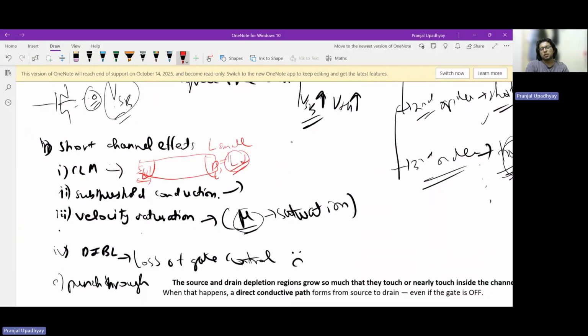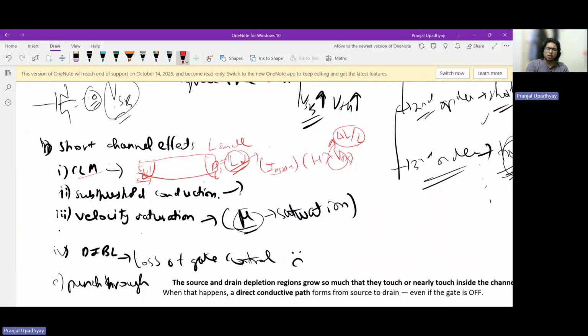And because of that, we see the manifestation of finite output resistance in the transistor characteristics, and the ideal square law model current in saturation regime is multiplied by this factor, right? Which is basically equal to delta L by L, which comes from binomial expansion when you substitute L minus delta L in the ideal current equation in a square law regime. So yeah, that is quite clear to us.